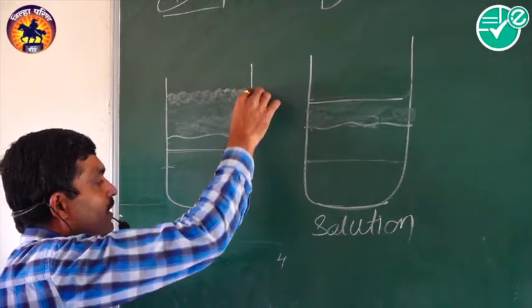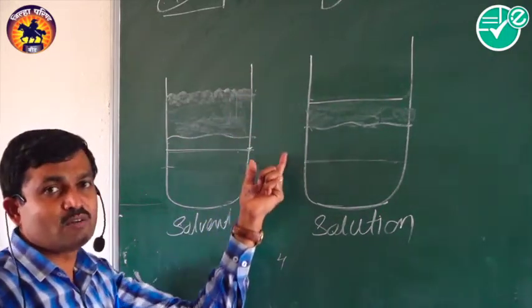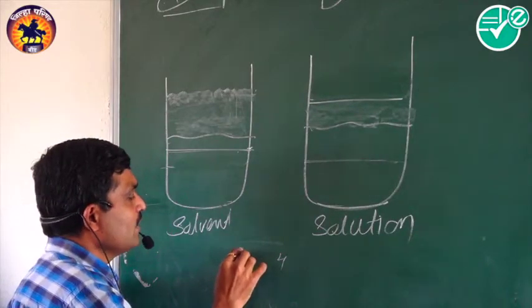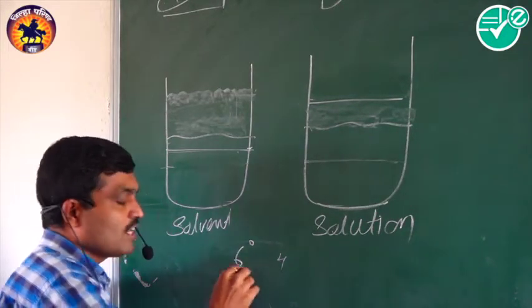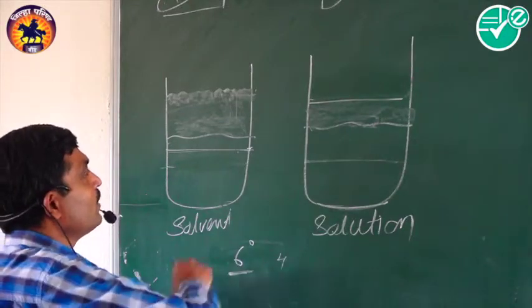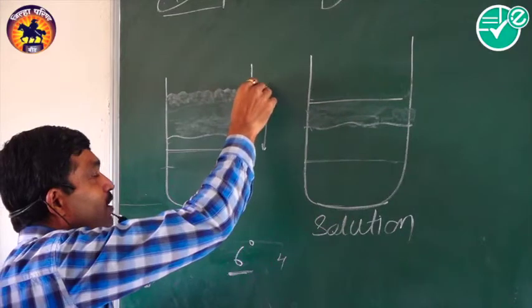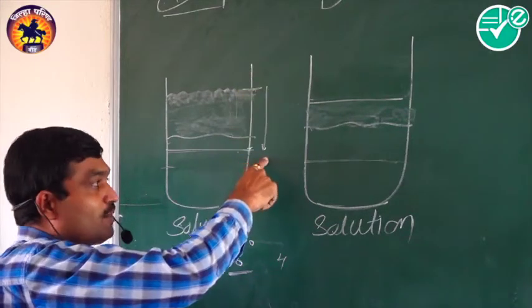Here we have to decrease the temperature. Suppose the temperature is 6 degrees. We have to decrease the temperature from this point.